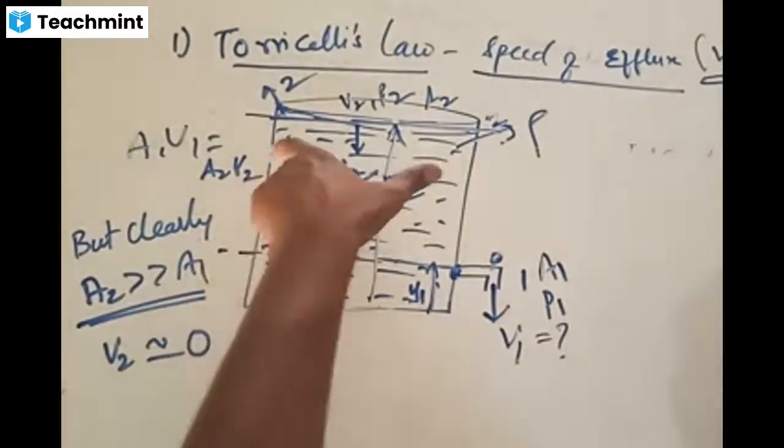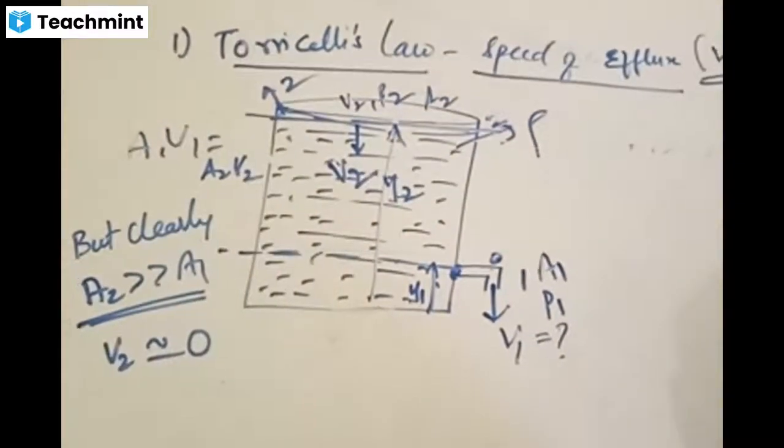Because the area is too large, the speed comes out to be slow. You can simply understand this like this: if you open one tap in your house and see the speed with which water is coming out, and go to the tank above the building and check whether it is coming down fast or slowly, you will find that there is no change at all, or the speed almost appears to be at rest. Accordingly, V2 is equal to 0.